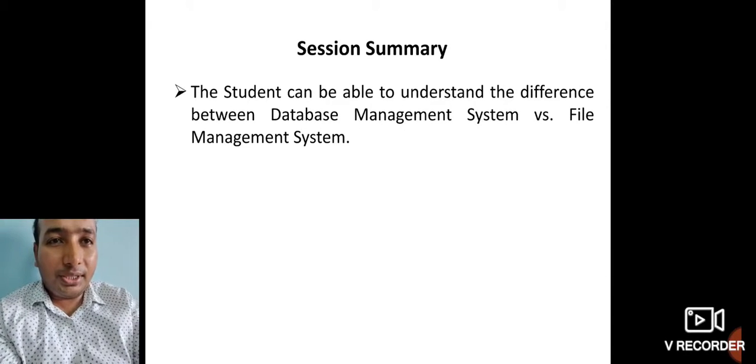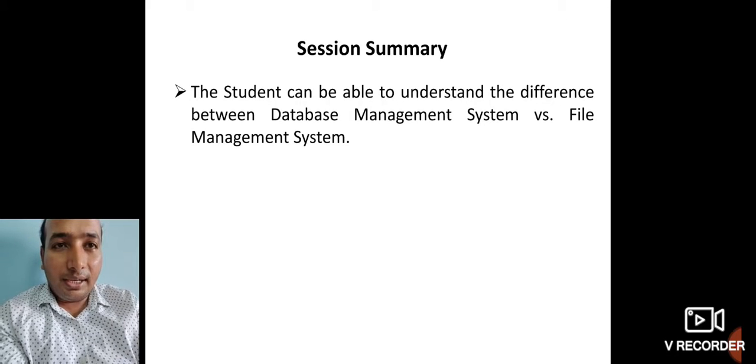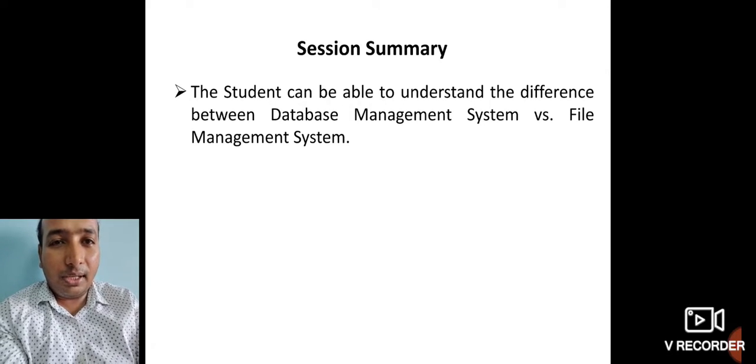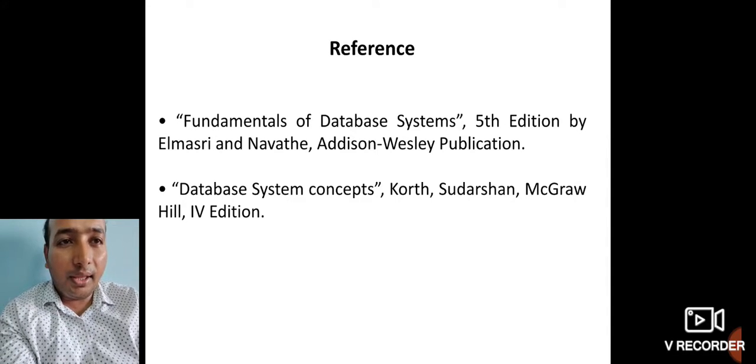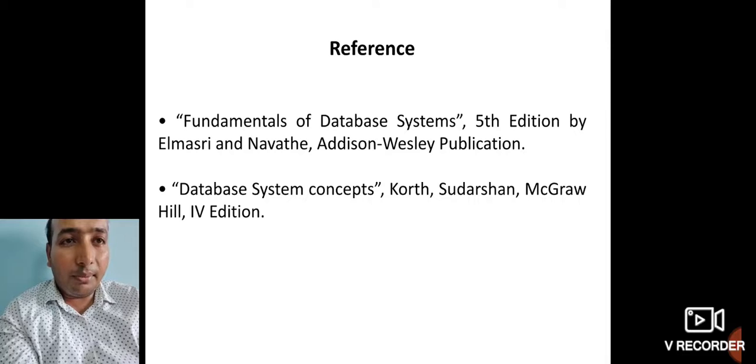So the summary of today's session is that the student is able to understand the differences between the DBMS and the file management system. So dear students, for further reference you can refer to the book authored by Elmasri and Navathe, 5th edition, Addison Wesley publication, titled Fundamentals of Database Systems. Or you can refer to the second author, Korth and Sudarshan, McGraw-Hill publication, 4th edition, titled Database System Concepts.